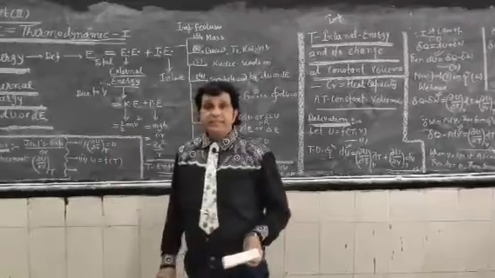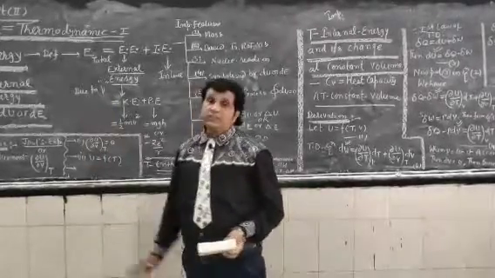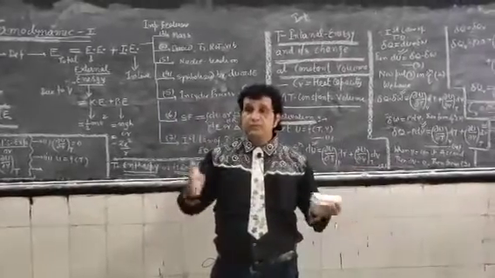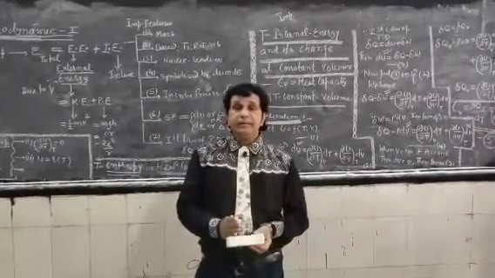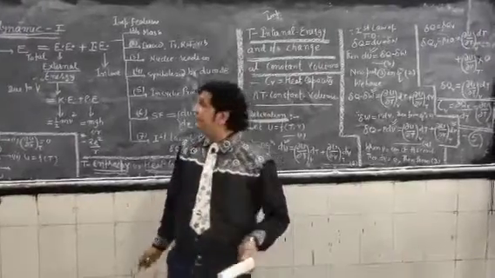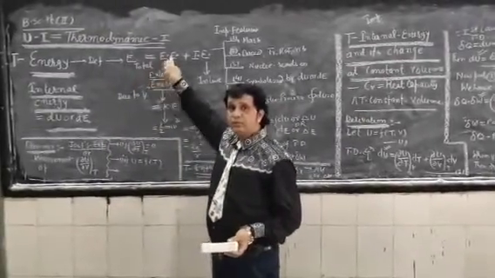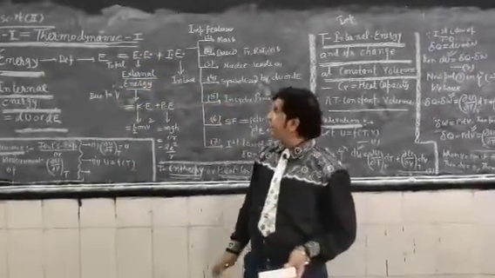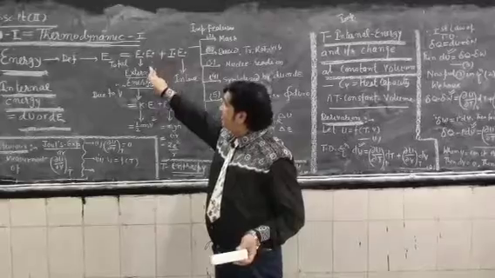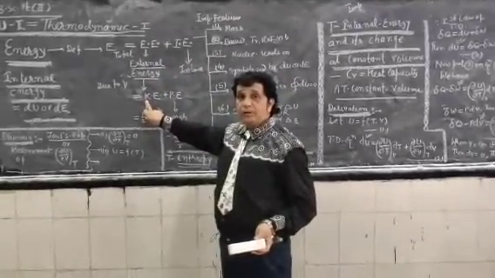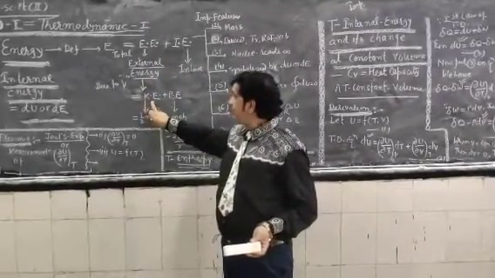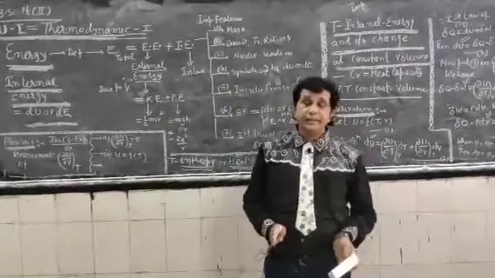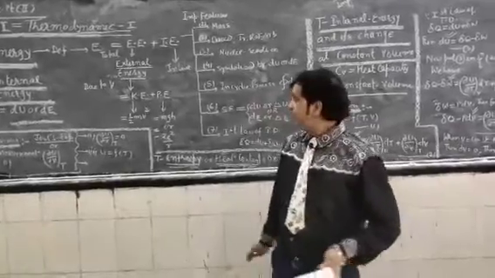This kinetic energy occurs due to velocity. I repeat once again, dear students, the whole energy of the universe can be written as E total equals external energy EE plus internal energy IE. External energy can be written as two further types of energy, kinetic energy plus potential energy. Kinetic energy, which occurs due to velocity, can be written as half mv square.